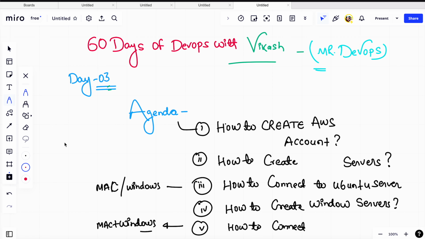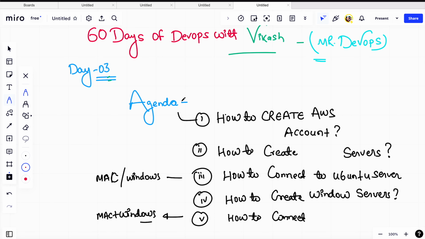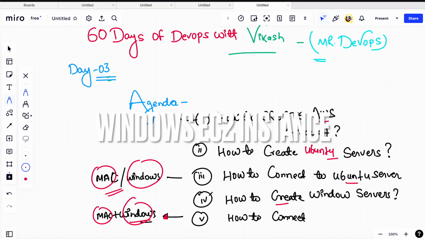So let's get started with the third day of this series, where the main agenda I have already listed here. We will see how we can create an AWS account. We will see how we can create an Ubuntu server. We will see how to connect to the Ubuntu server, whether you are a Mac user or a Windows user. We will see how we can create a Windows server as well in the AWS account, and we will try to connect to the Windows server using Mac and Windows as well.